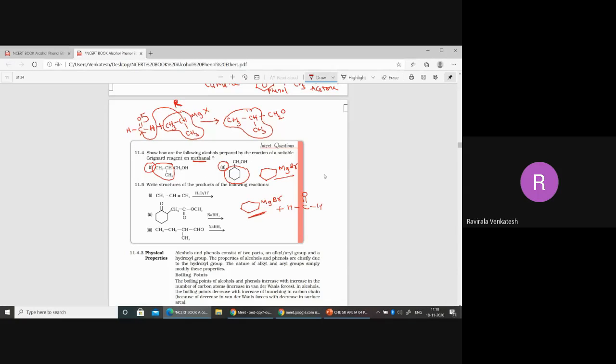Now this part attacks the C double bond group. Now what are we going to get here? Cyclohexyl. Correct. Next what happens? CH, here also. What are we going to get? Afterwards, what do you have to do? You have to add H+ to it. On adding H+, H will come here, so this will be the product. Okay?